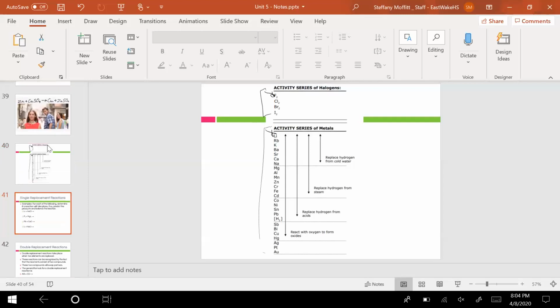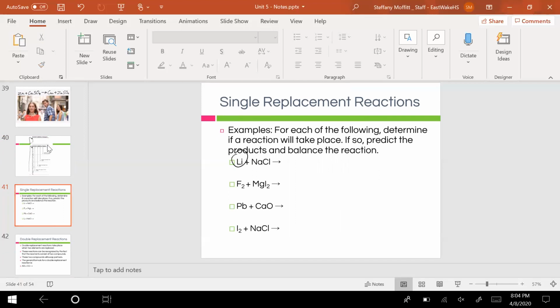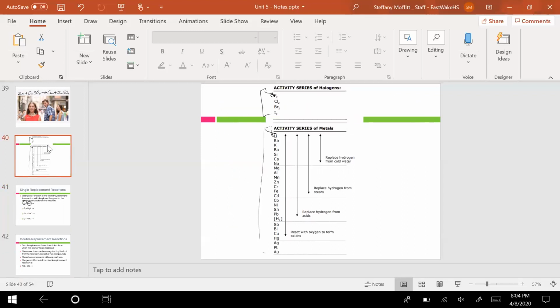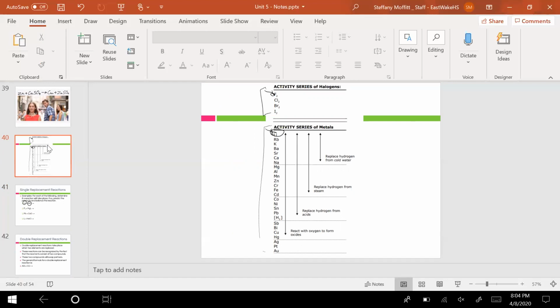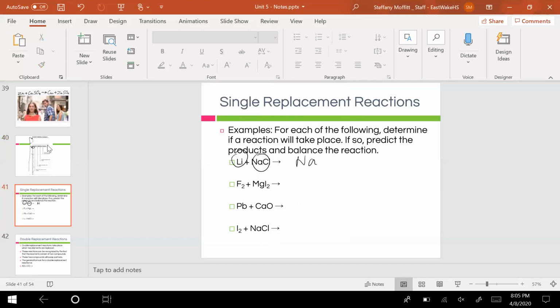So let's do some examples just to show how this works. Lithium plus NaCl. I'm going to look if lithium is strong enough to replace sodium. Lithium is a metal, so it's going to replace the metal. Is lithium stronger than sodium? Yes. Lithium is all the way up here and sodium is right down there. So lithium is definitely going to replace it. Sodium's going to get booted out and we're going to be left with LiCl.